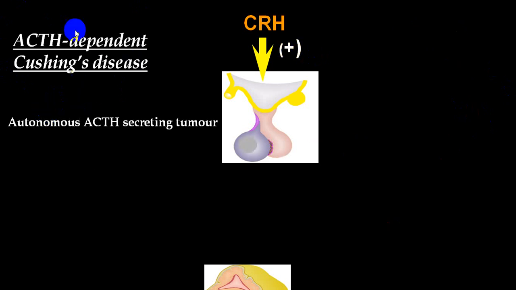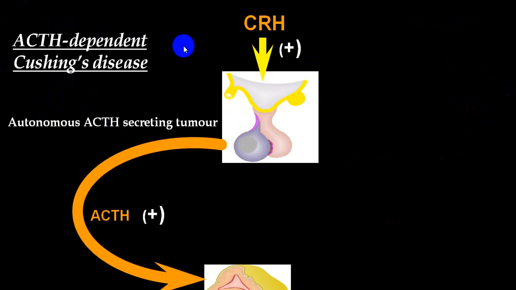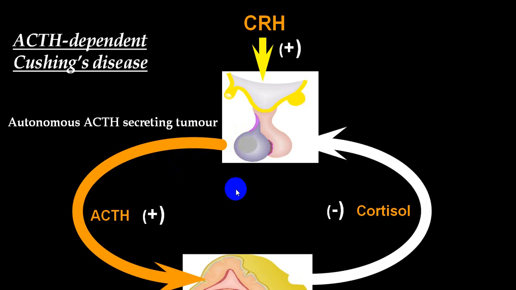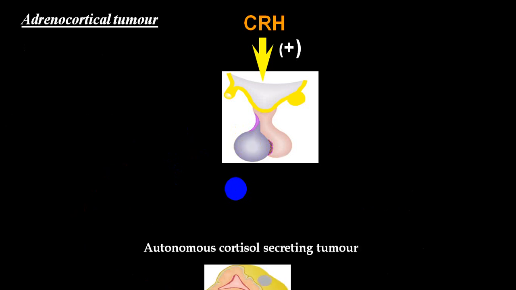This is ACTH dependent Cushing syndrome. Because CRH production is increased, ACTH production is increased. If autonomous ACTH secreting tumors are there, maybe a microadenoma, maybe a macroadenoma, cortisol level will increase and will try to inhibit, but cannot inhibit because it is autonomous production of ACTH.